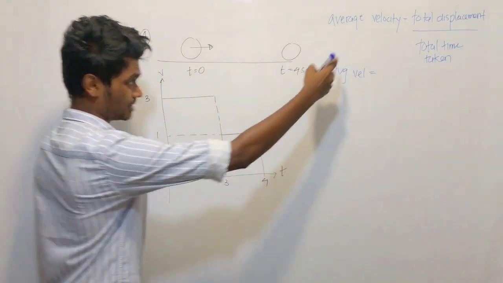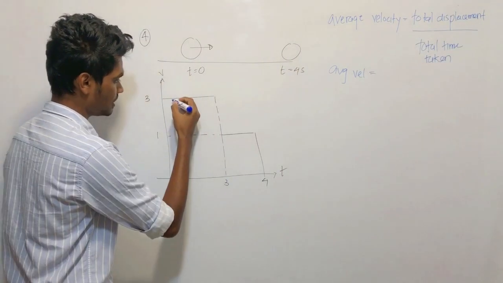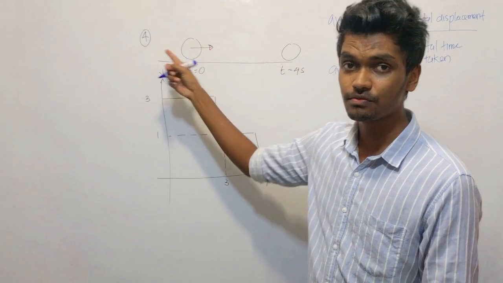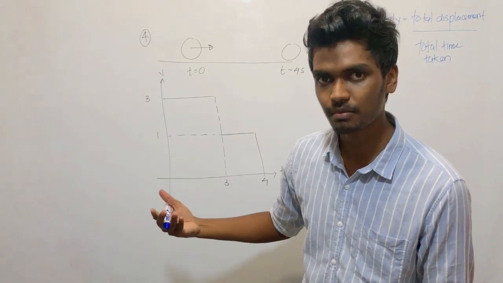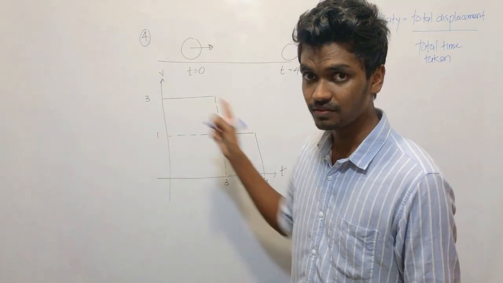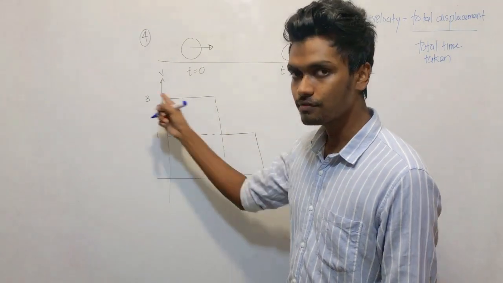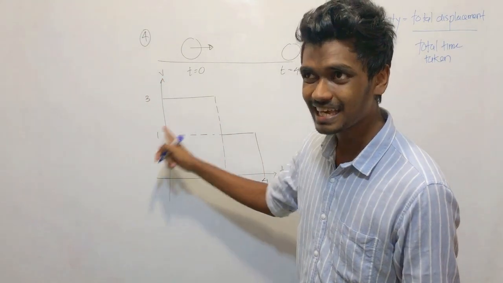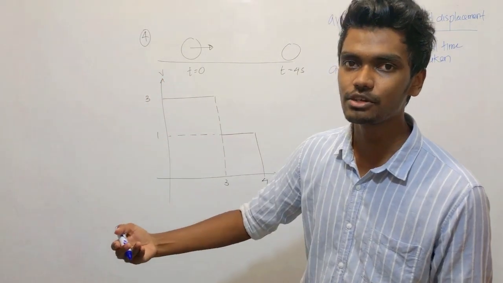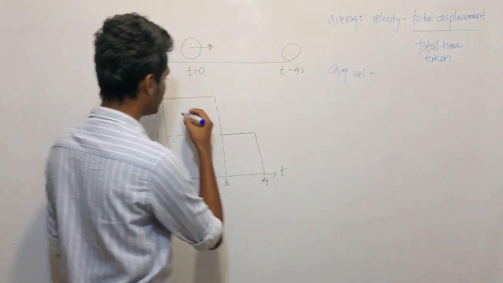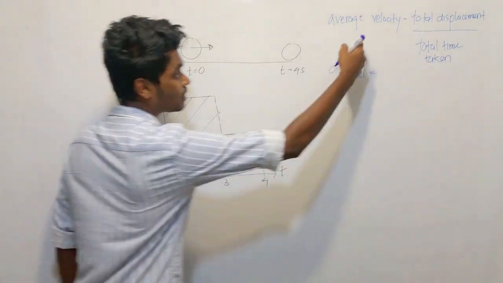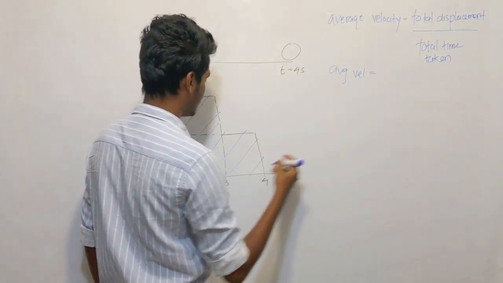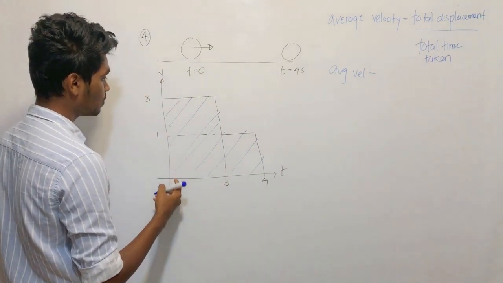What is the total displacement? The total displacement of this particle can be found by using what parameter? In a VT graph, the gradient gives you the acceleration. In a VT graph, the area gives you the displacement, right? So simply, if you need the total displacement, you have to find the total area.